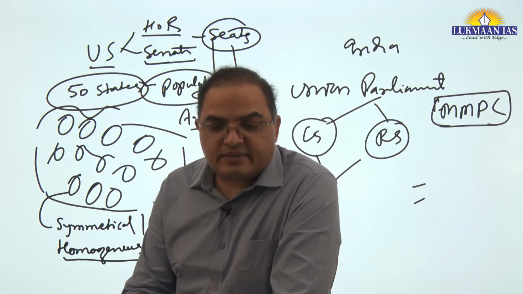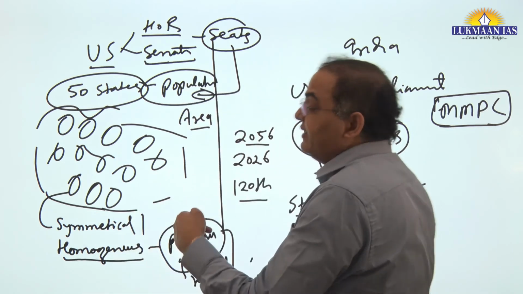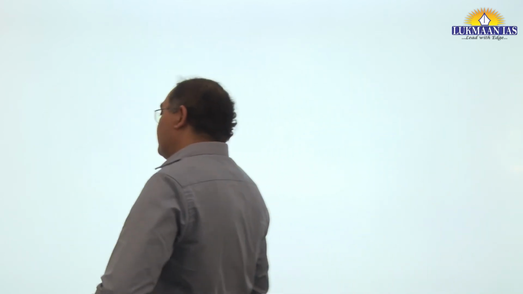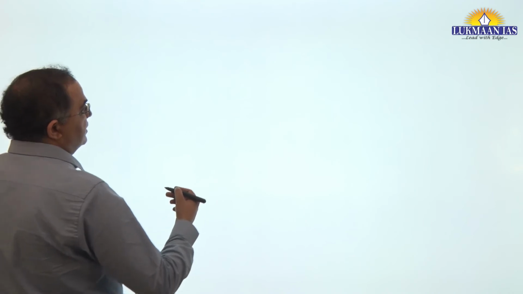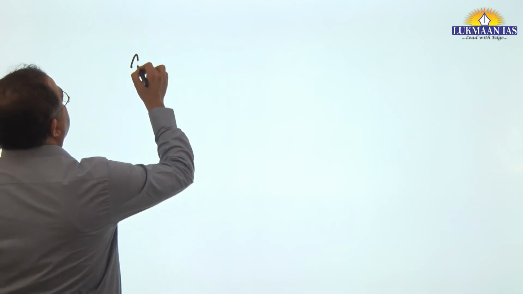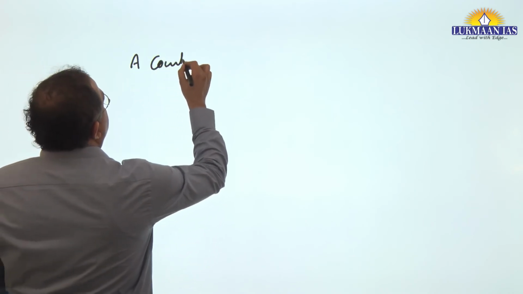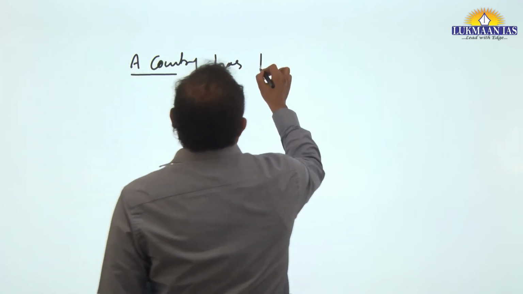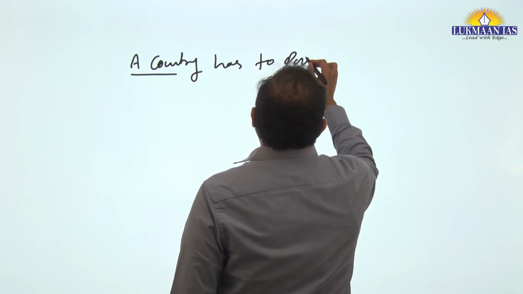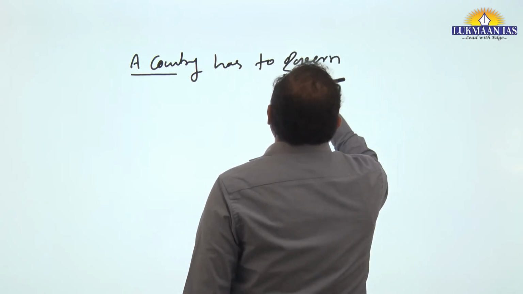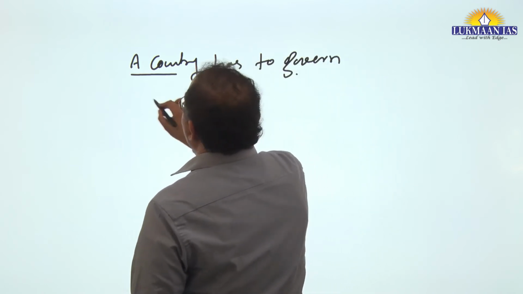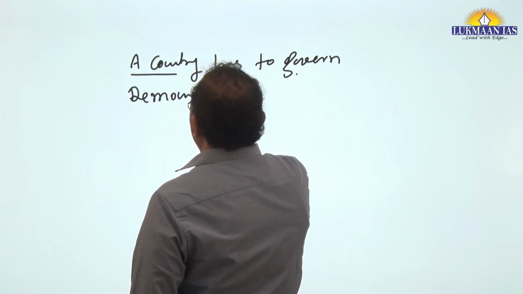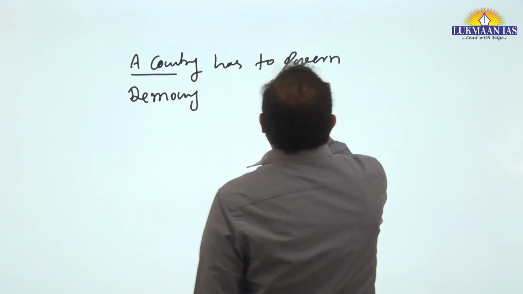Right. This will take us to another debate which again I do not want to focus much on, but you should know that when a country has to govern, or let's say a democracy, anything you can name it, how will it govern?